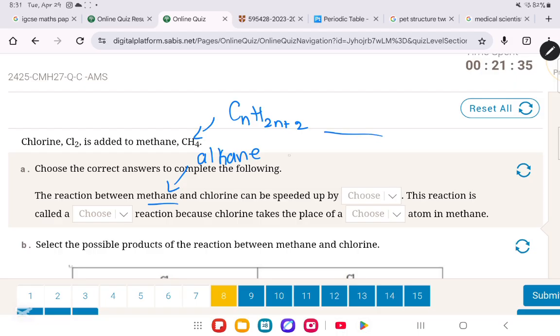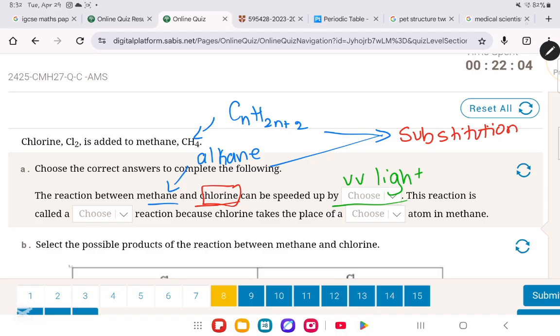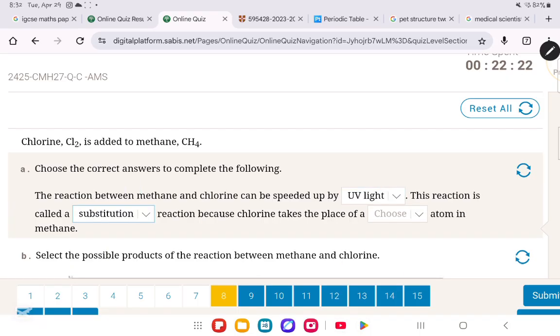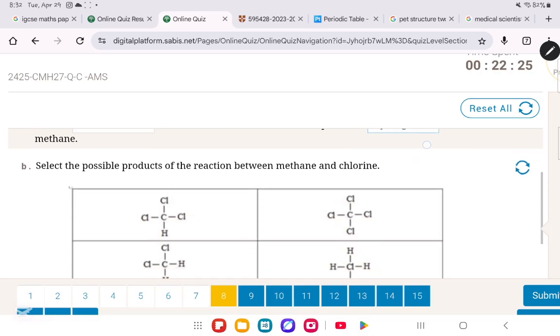And when you are dealing with an alkane reacting with another substance, for example, in this case, with Cl2 chlorine, it will undergo a process called substitution. So some of the hydrogens from the alkane are going to be replaced with chlorine. It can be speeded up by something called UV light. So over here, this is UV light. And very simply, this is all you need to know. So the reaction between methane and chlorine can be speeded up by UV light. This reaction is called a substitution reaction because chlorine takes the place of a hydrogen atom in methane.